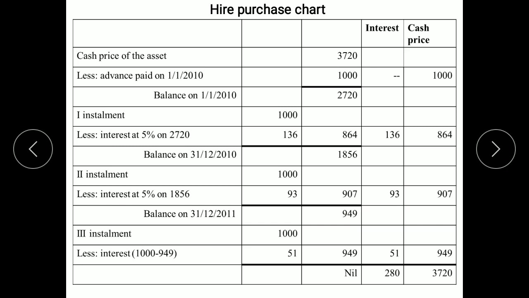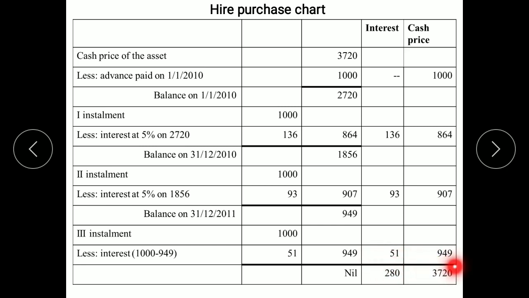Now third installment, that is of the last year, 1,000. For the last year, interest will be calculated as a difference between installment amount and the balance of cash price remaining. So 1,000 minus 949, interest amount comes to 51. So the cash price paid is 949. So in the last year, here we are entering the details.